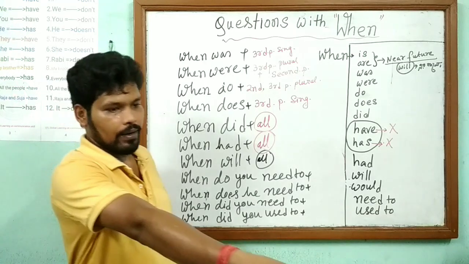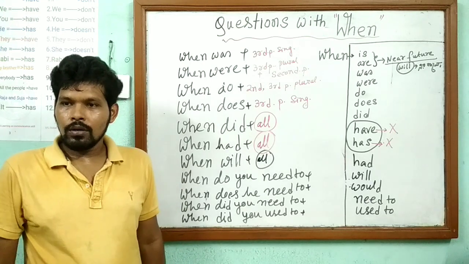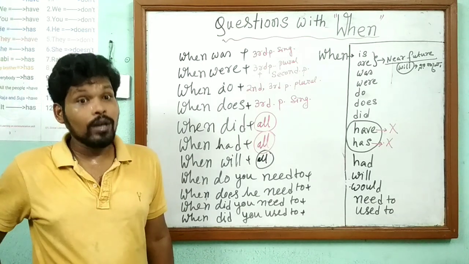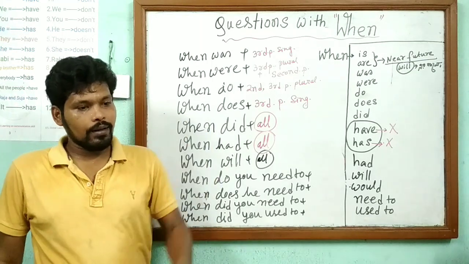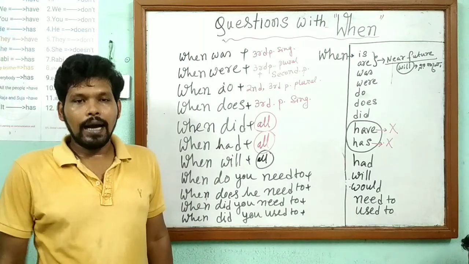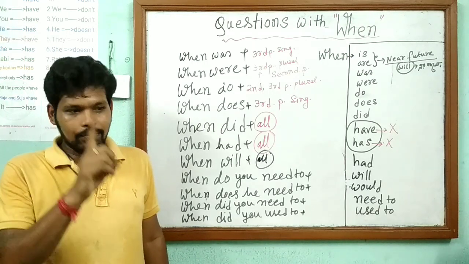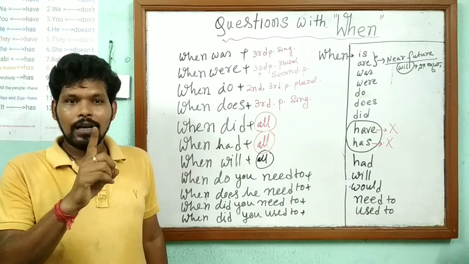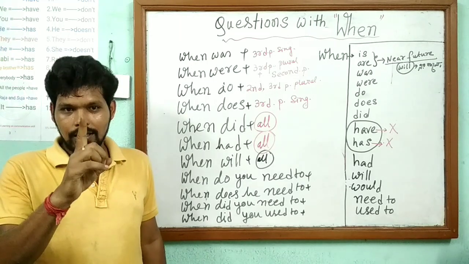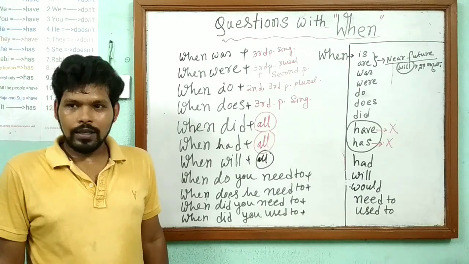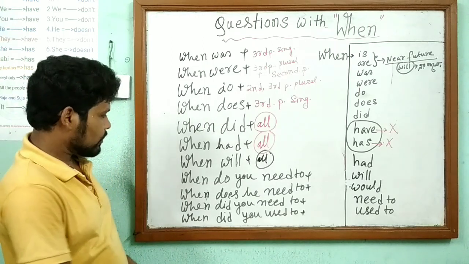Lavanya, take the pen. Lavanya took the pen. Now I am asking a question. Lavanya, when will you return me this pen? Lavanya is answering me: I will return you this pen after 1 week, because I will come here after 1 week. Is it clear? Okay, now next.